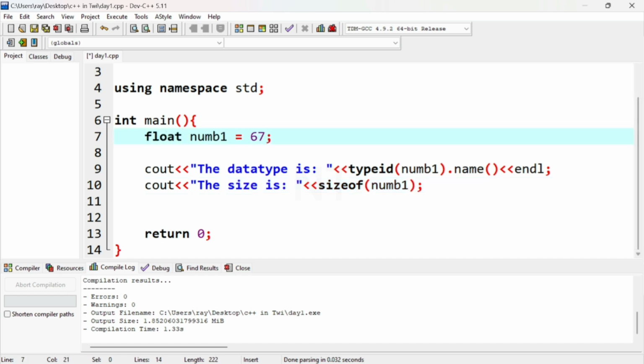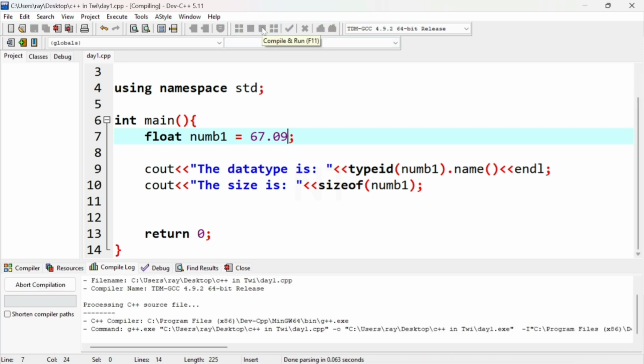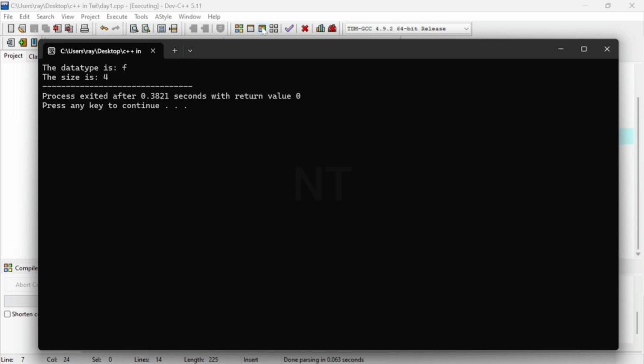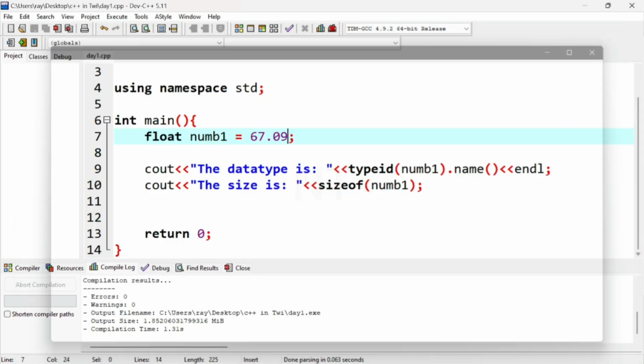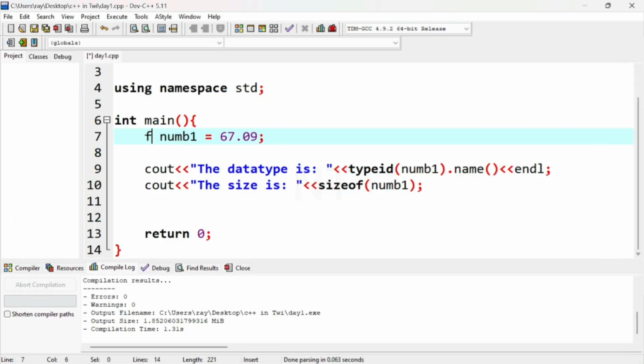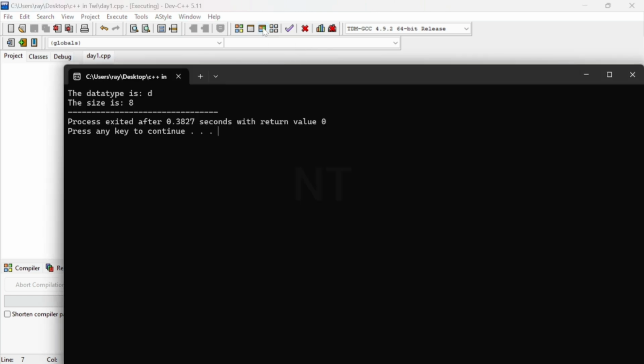Let's check for float. Let's say .09. For float2, the data type is F, that's float, and the size is 4 bytes, right? The same thing for double. Let me check double2. So the data type is D, and the size is 8 bytes.